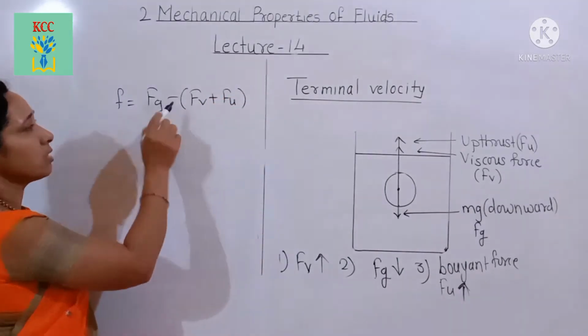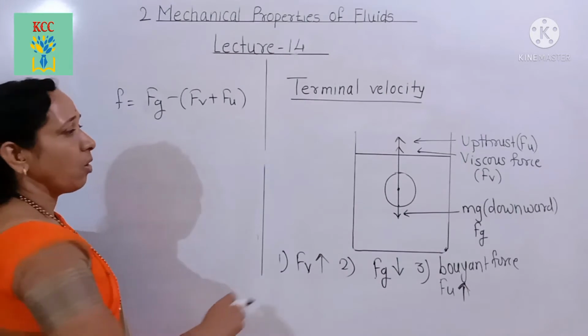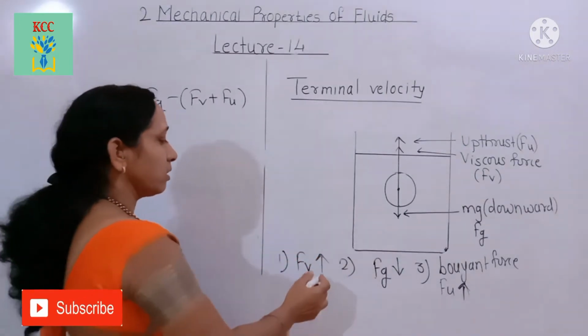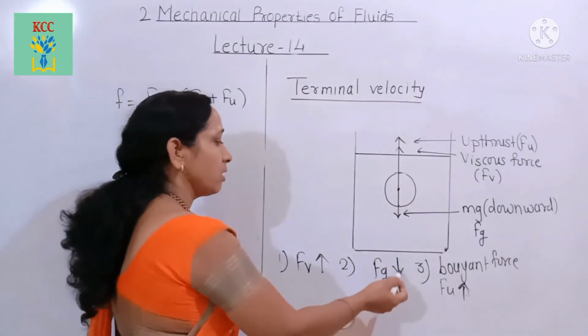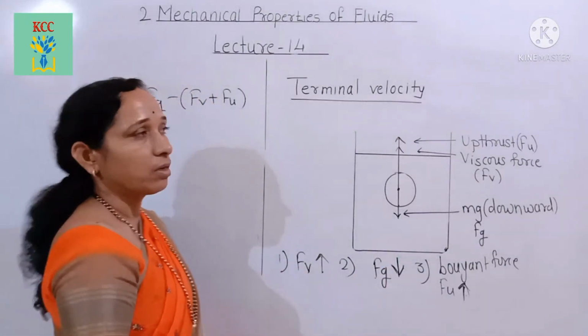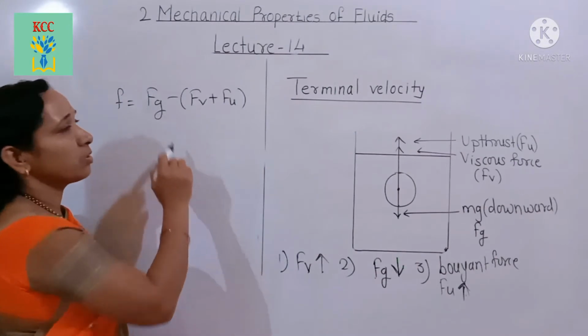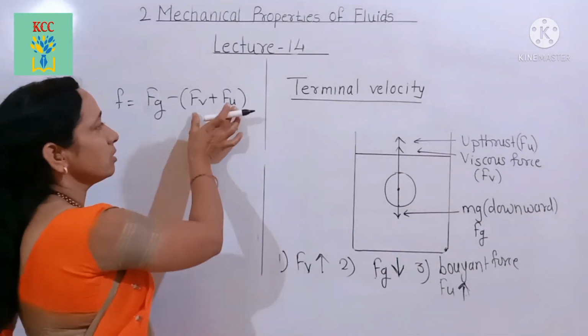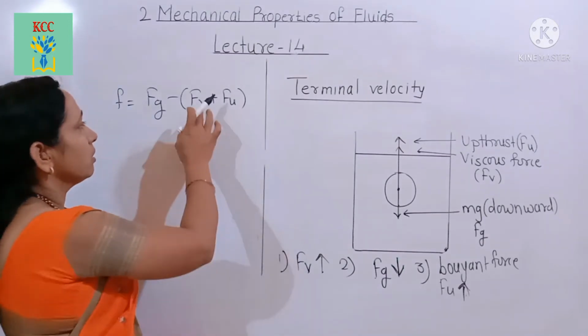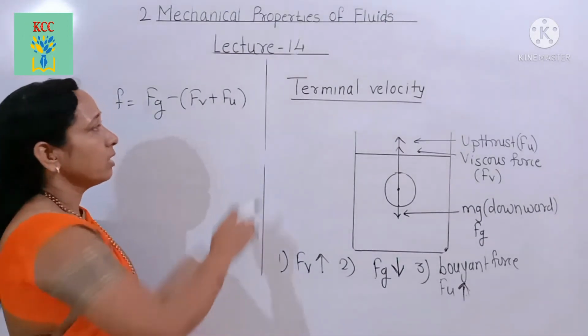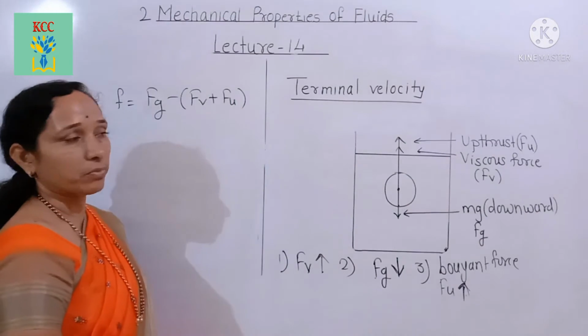Here this is the net force acting on this sphere. Here these are the two upward direction forces and this is the downward direction force. The resultant force is equal to Fg minus in bracket Fe plus Fu. Here the resultant force acts.